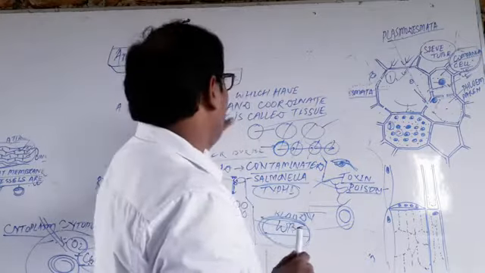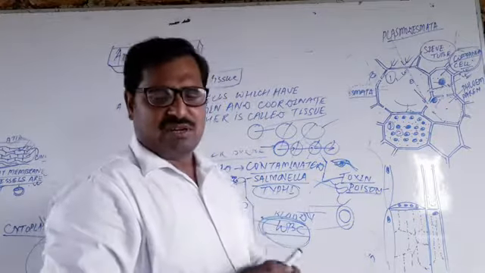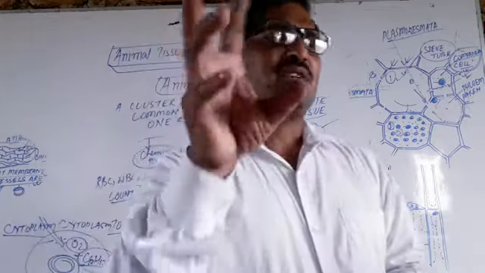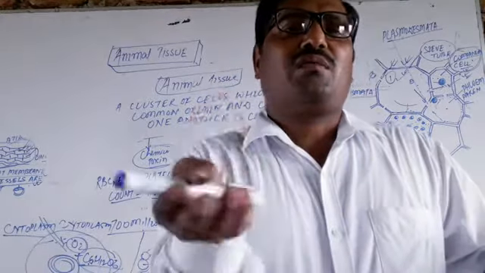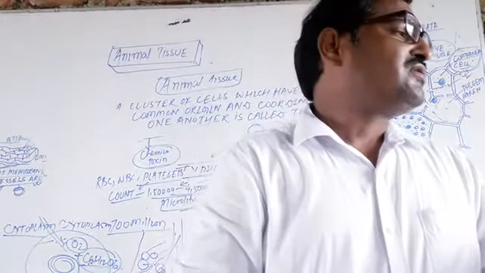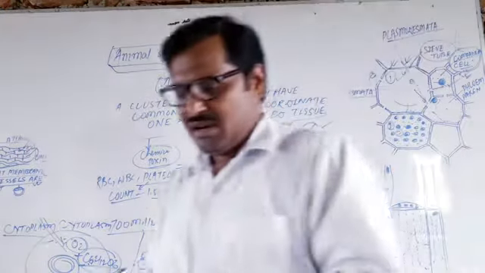But here we have the animal tissue. Let us start with who coined the term tissue.